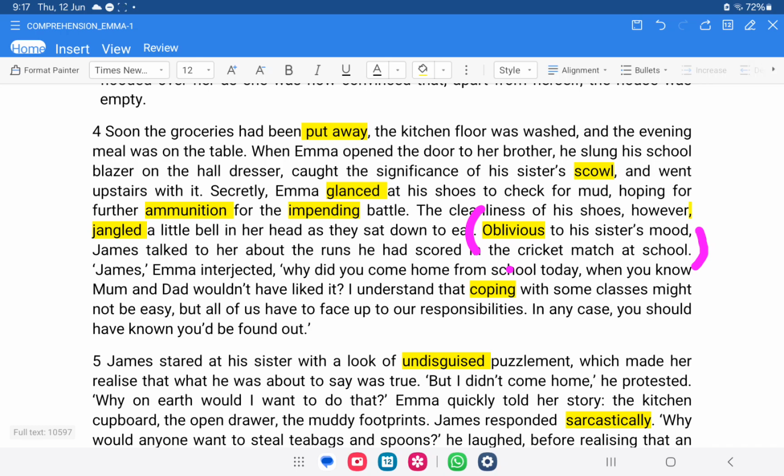I understand that coping with, in case you should have known, you'd be found out. From here, you can find out. You read this and then find out. Basically, this is about the fact that he had no idea what his sister was going through or what she had in her mind. That's why this word you have to explain while writing the feeling.